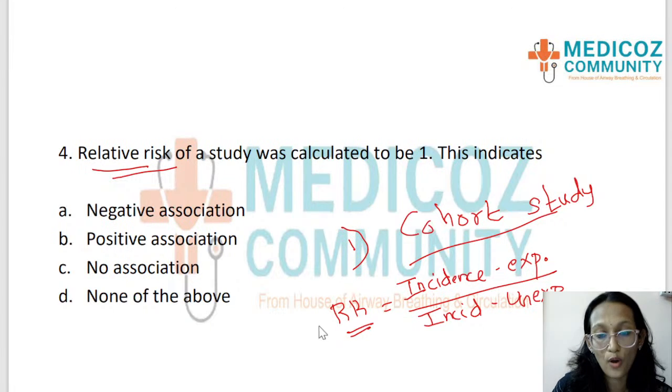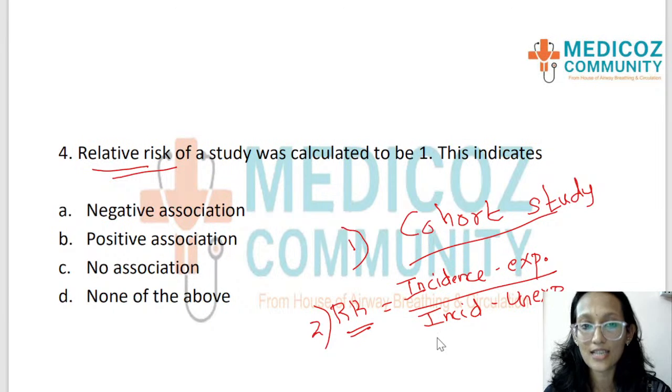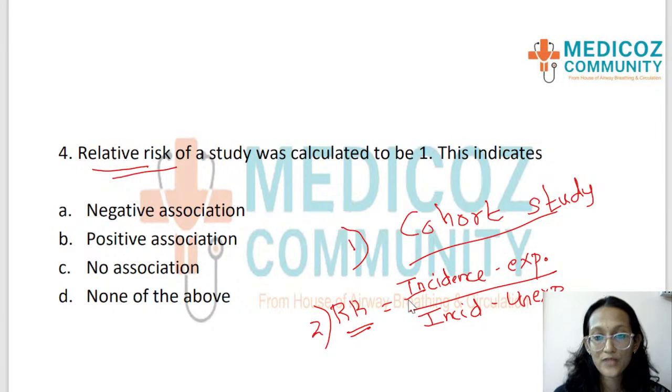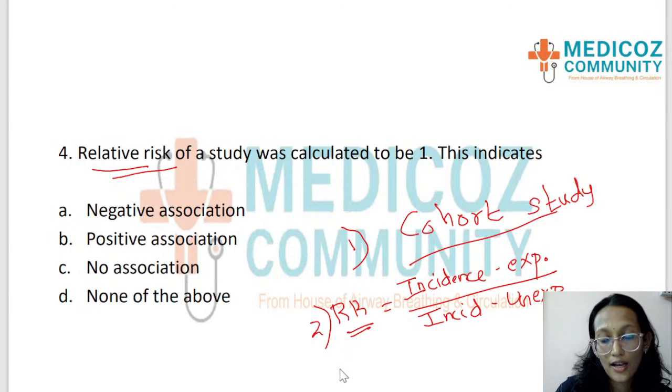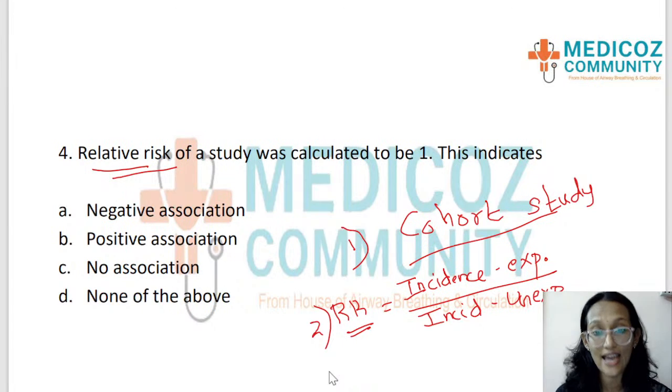The second point is relative risk formula, which is incidence among exposed divided by incidence among unexposed. So that is the formula for relative risk. Now, the next concept that I want to discuss in order to answer this question is, what is the interpretation when relative risk is greater than 1, is equal to 1, and when relative risk is less than 1.